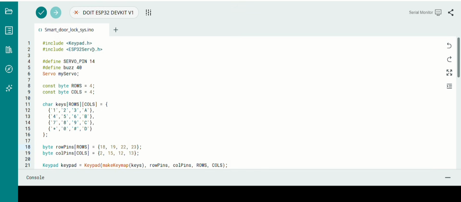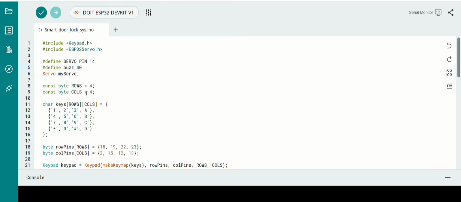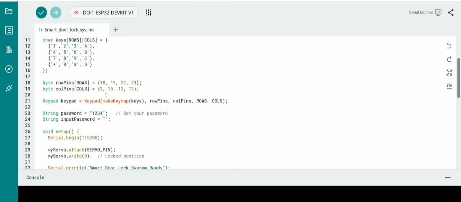So here is the code, and we have included the keypad library and the ESP32 servo motor library, and we have assigned the servo signal pin as 14 and the buzzer pin as 40. Now we have assigned the rows and columns like this. The first 4 pins of the keypad are rows and the second 4 pins are columns. So we have set the password to 1234 here. You can change it to any password you want.